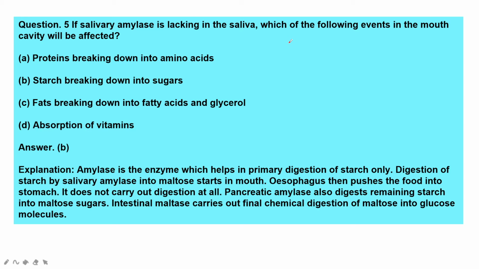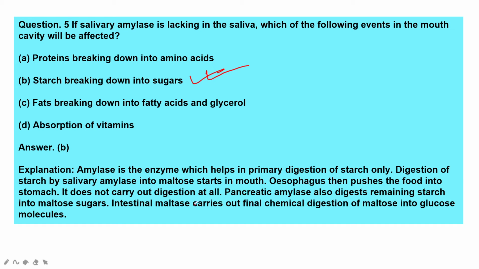So here let us see the options. Proteins breaking down into amino acids, starch breaking down into sugars, fats breaking down into fatty acids and glycerol, absorption of vitamins. So A, C, D are wrong. B is the right answer. Amylase is the enzyme which helps in primary digestion of starch only. Digestion of starch by salivary amylase into maltose starts in the mouth. The esophagus then pushes the food into the stomach.